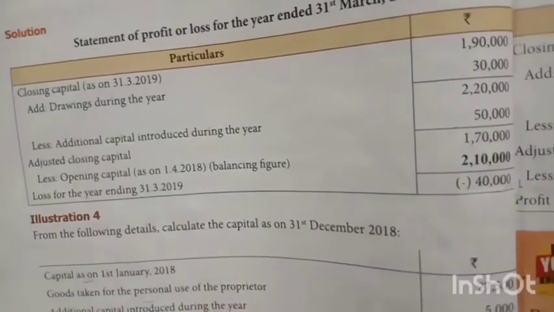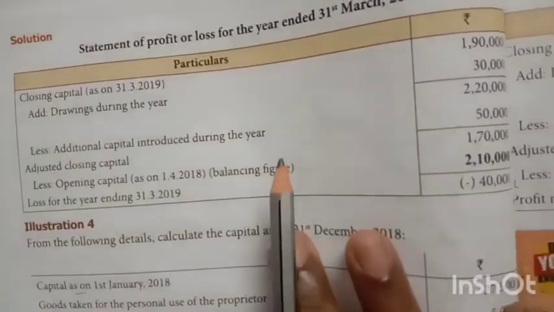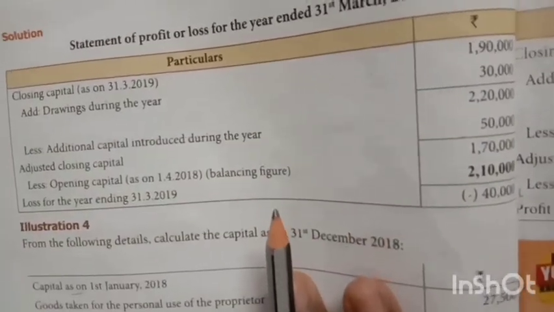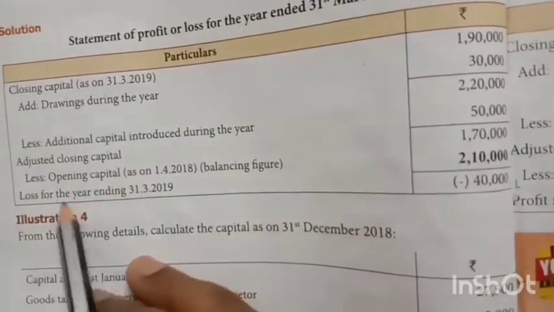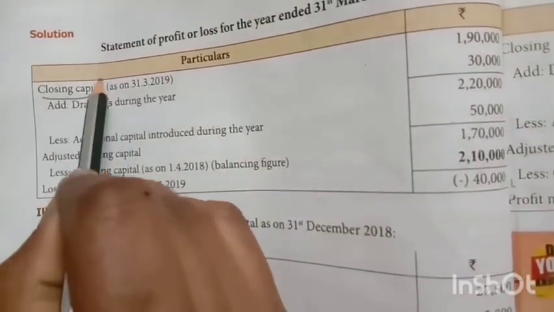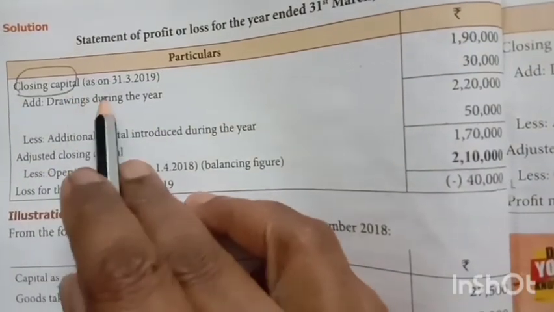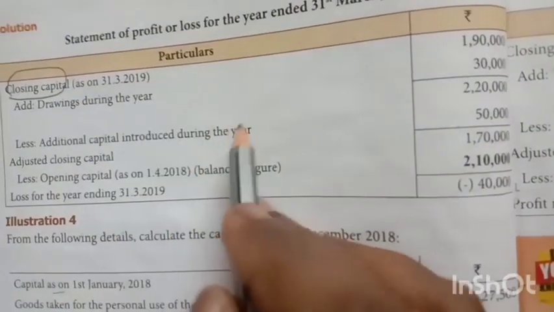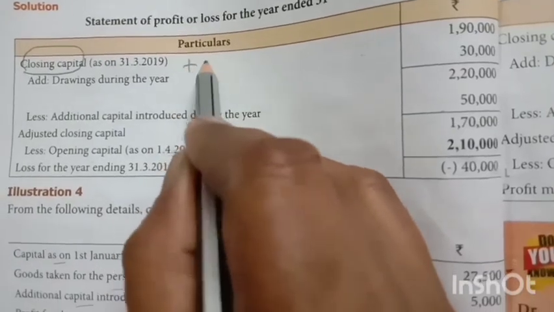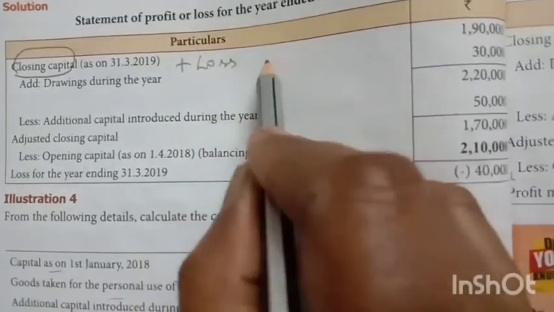Otherwise, that is another method to find out the opening capital. That means if you are preparing the statement of profit and loss by starting with the closing capital, add loss less profit.